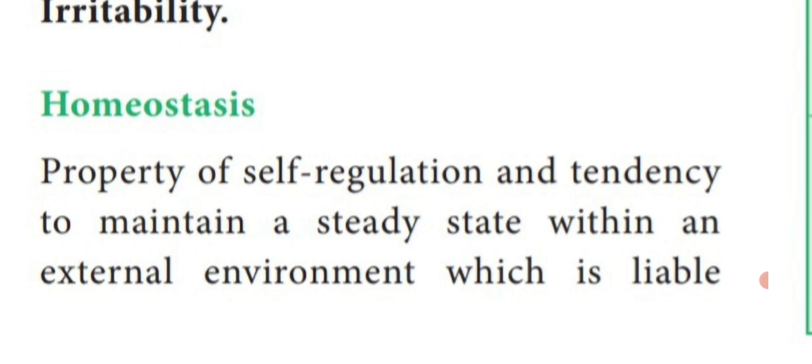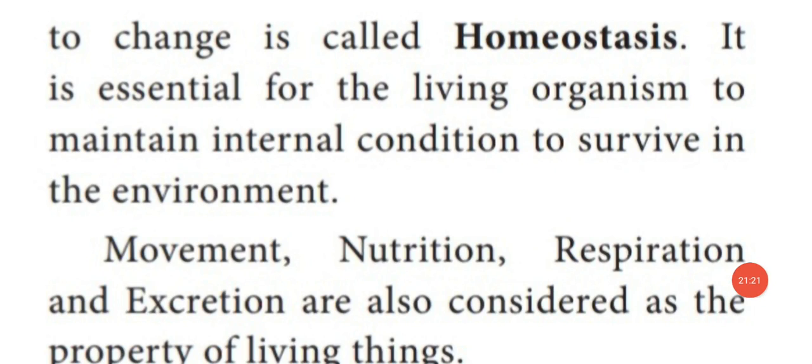So this homeostasis is a self-regulatory process which takes place inside the plants and animals. By this self-regulation property, they maintain a steady state within the external environment, which is liable to the changes occurring in the environment. That is said to be homeostasis.